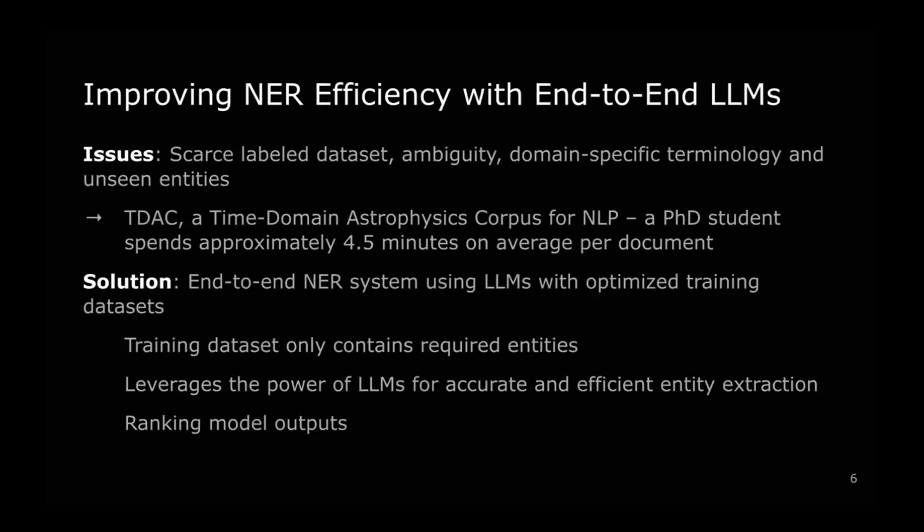So, as we stated before, we encounter various problems in named entity recognition in multi-messenger astronomy, such as scarce labeled datasets, ambiguity in word meaning, and domain-specific terminology. To give you an idea of how time-consuming data labeling can be, a study mentioned in the first time domain astrophysics corpus, done by my colleague that presented earlier, showed that it takes about 4.5 minutes for a PhD student on average per document.